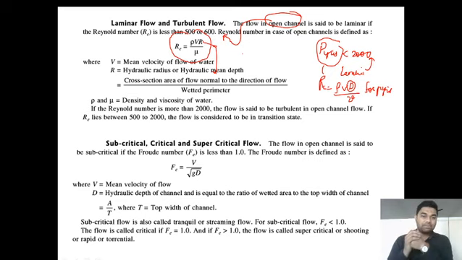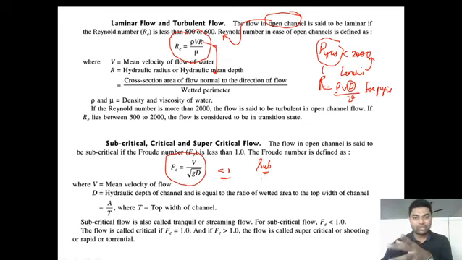When we talk about subcritical, critical and supercritical flow, the flow in channels is classified by Froude number. What is the Froude number? Froude number is given by V by under root gD. If the Froude number is less than 1, we call it subcritical flow, where V is the mean velocity of the flow and D is the hydraulic depth of the channel.